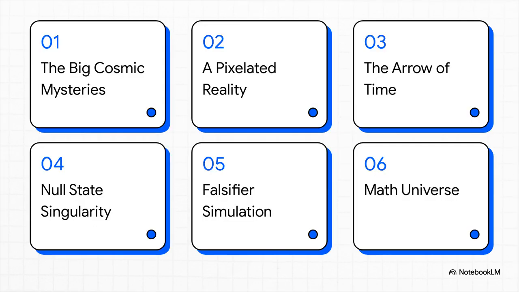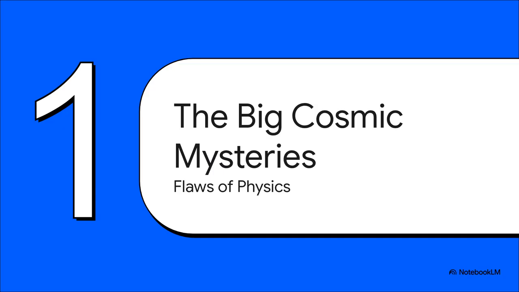Well, here's our roadmap for today. We'll start with the big cosmic mysteries, move into a discrete, pixelated reality, explore the arrow of time, tackle the null state singularity, look at the F6 Falsifier Simulation, and finally, see how a universe emerges from mathematics. Let's jump right in. Section 1.